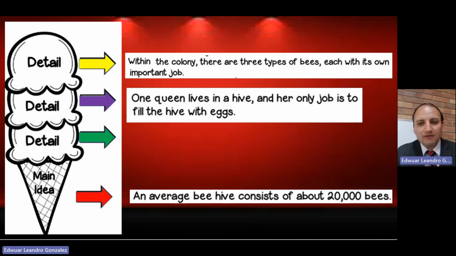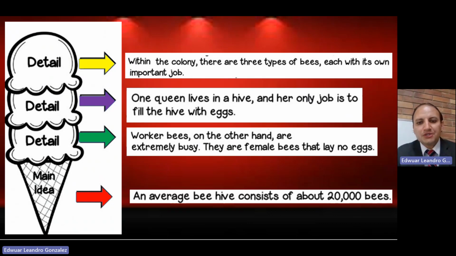One queen lives in a hive and her only job is to fill the hive with eggs. Another supporting detail. And worker bees, on the other hand, are extremely busy. They are female bees that lay no eggs, okay? So these three details are supporting the main idea, helping the main idea, which in this case is the beehive, to be clear for the person that is reading the text or the story.